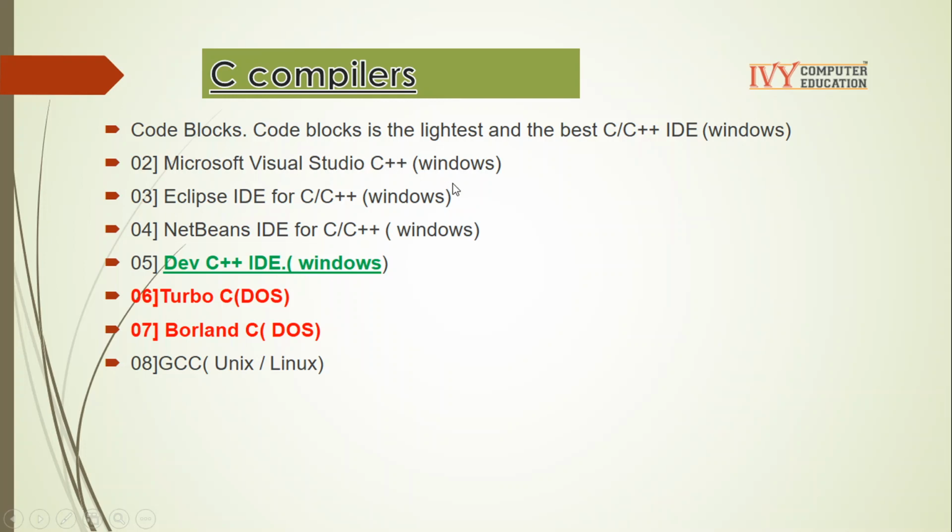A few compilers support Windows, a few support Unix, and a few support the DOS operating system. DOS is outdated. Nowadays, we are not using DOS. Turbo C, Borland C. Dev C++ is the compiler I'm using to show you all the programs. We can run on NetBeans, Eclipse, Microsoft Visual Studio, Code Blocks. GCC is the compiler we use if you are working on Unix or Linux operating systems. You can use any OS to write your C program. Compulsorily, we need compilers. So each operating system requires a different set of compilers.